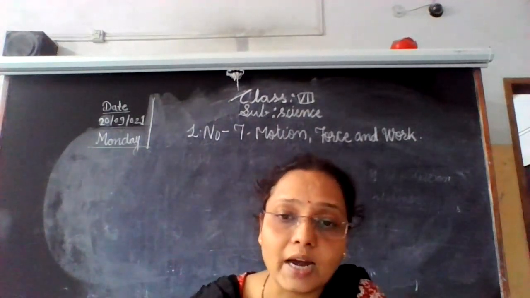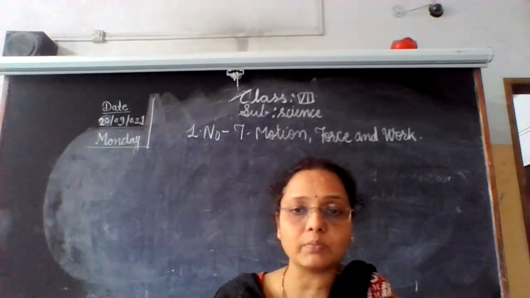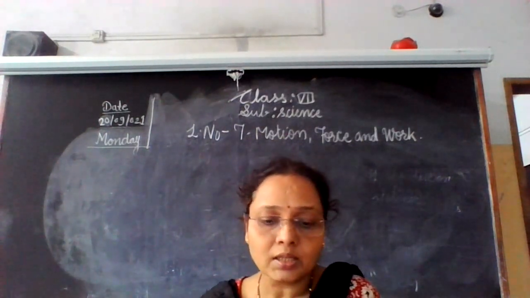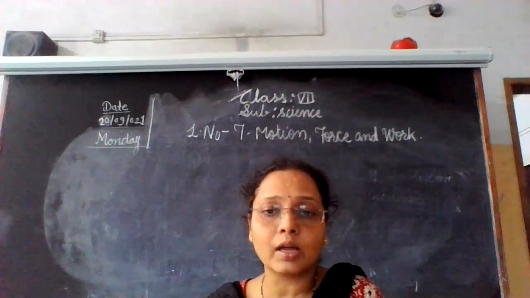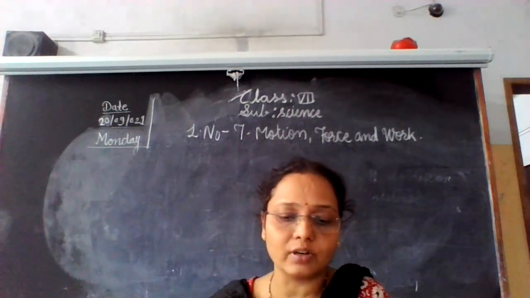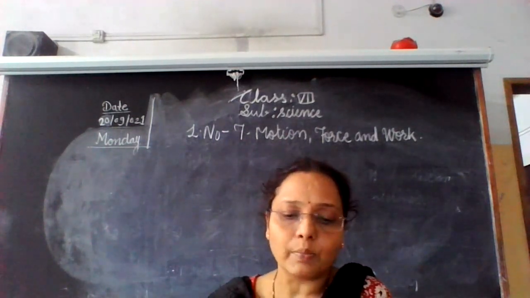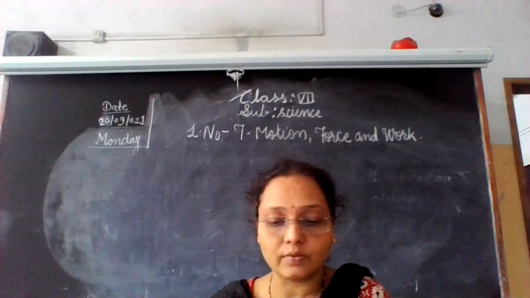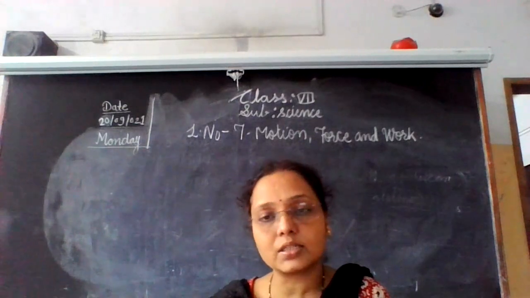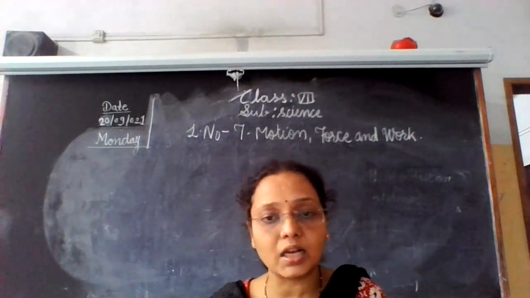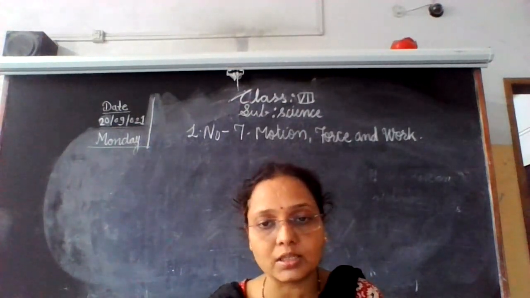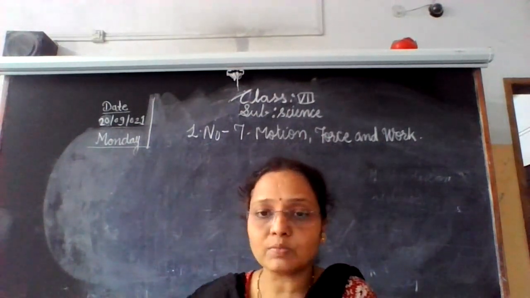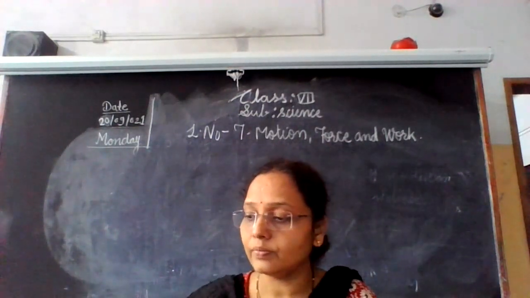So distance and displacement. What is meant by distance? Distance means the length of a route actually traversed by a moving body, irrespective of the direction. That is called distance. And distance is a scalar quantity. We learn about two quantities, vector quantity as well as scalar quantity. So what is meant by vector quantity?